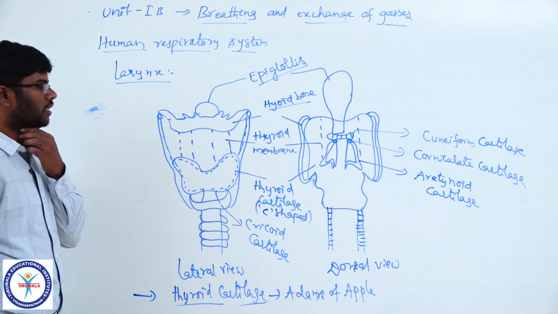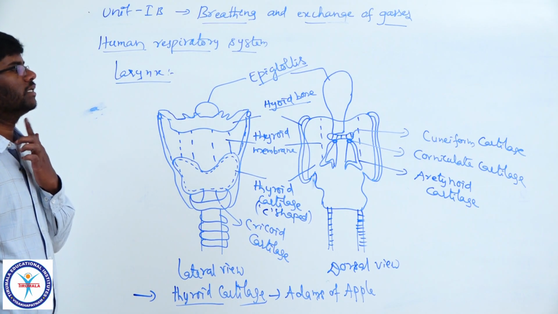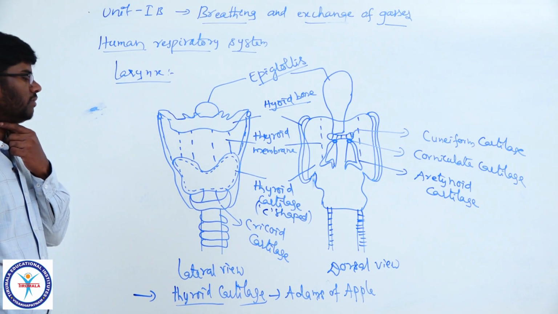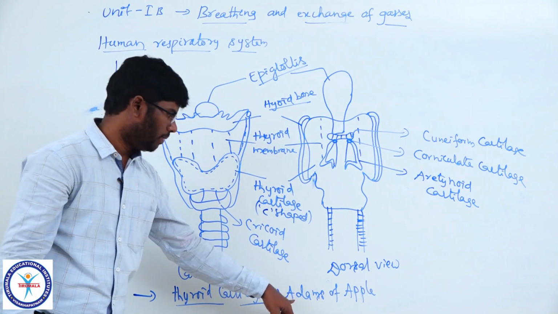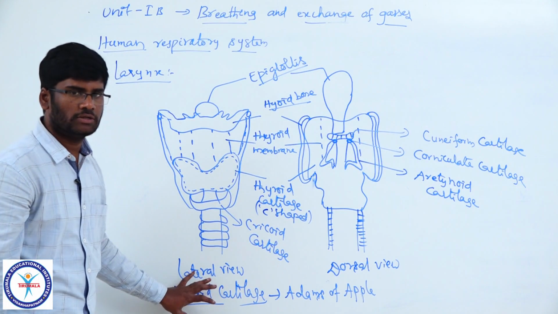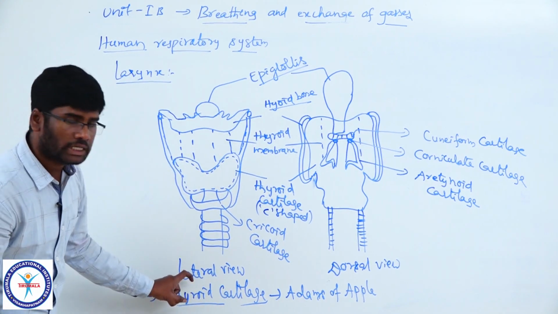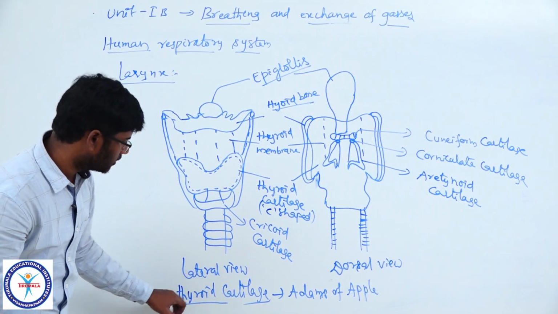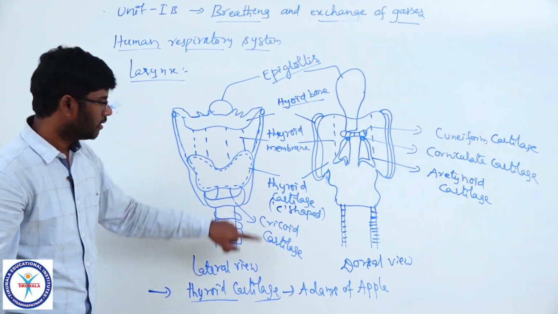So the thyroid cartilage forms a laryngeal prominence at the ventral side of the neck. It is the largest and most prominent cartilage in the larynx.